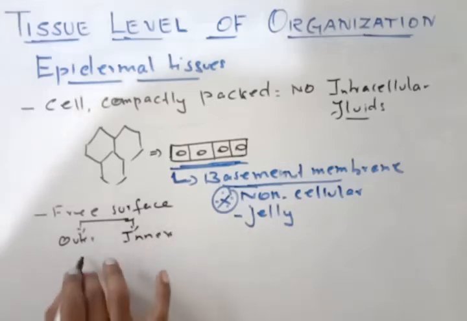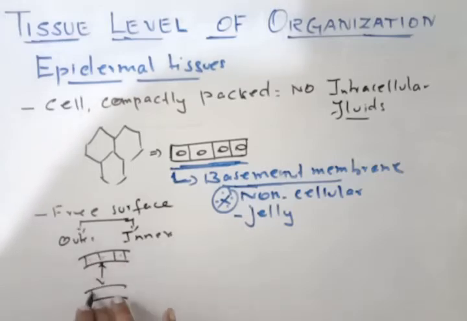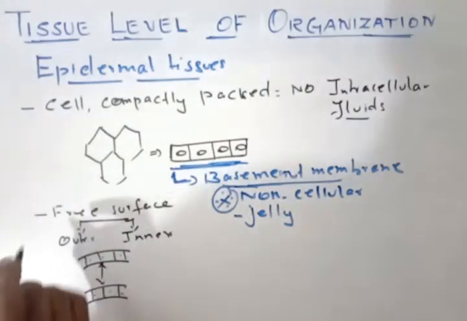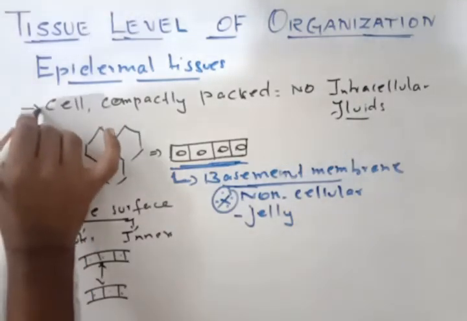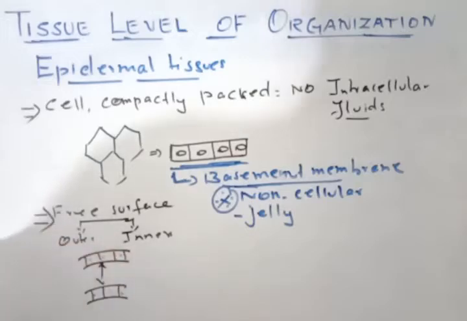So if this is an organ, this is the outer area, it is having epidermal tissue, and then in the inner area also it is having epidermal tissue. So that is the second part of it. The first one, the cells are compactly packed, so there is no intercellular fluid. The second one is free surface on the outer and inner.